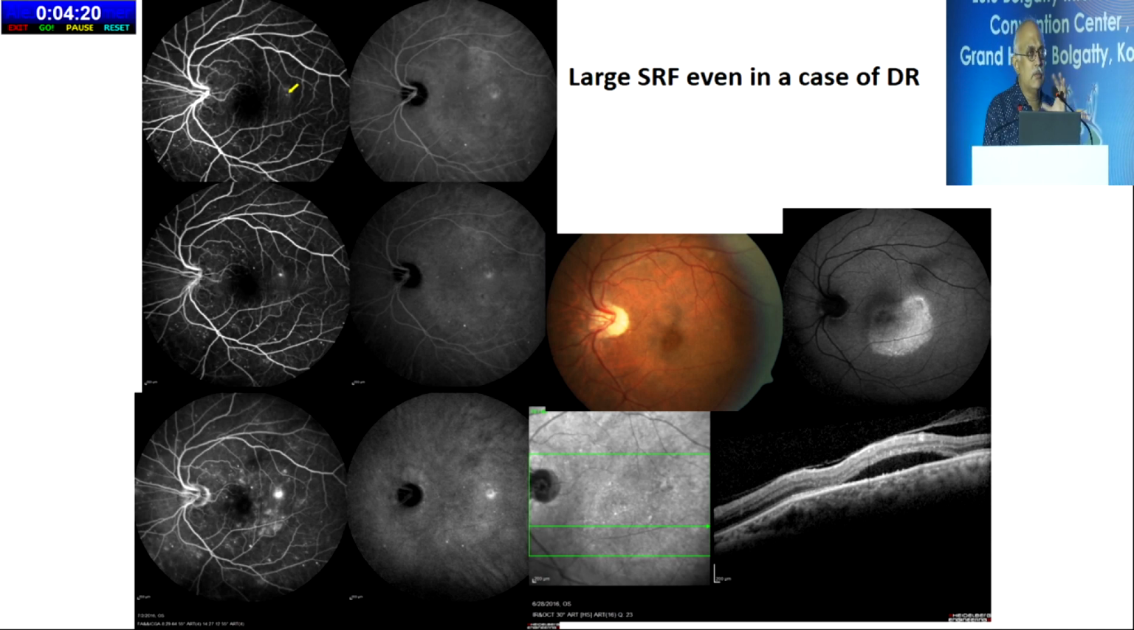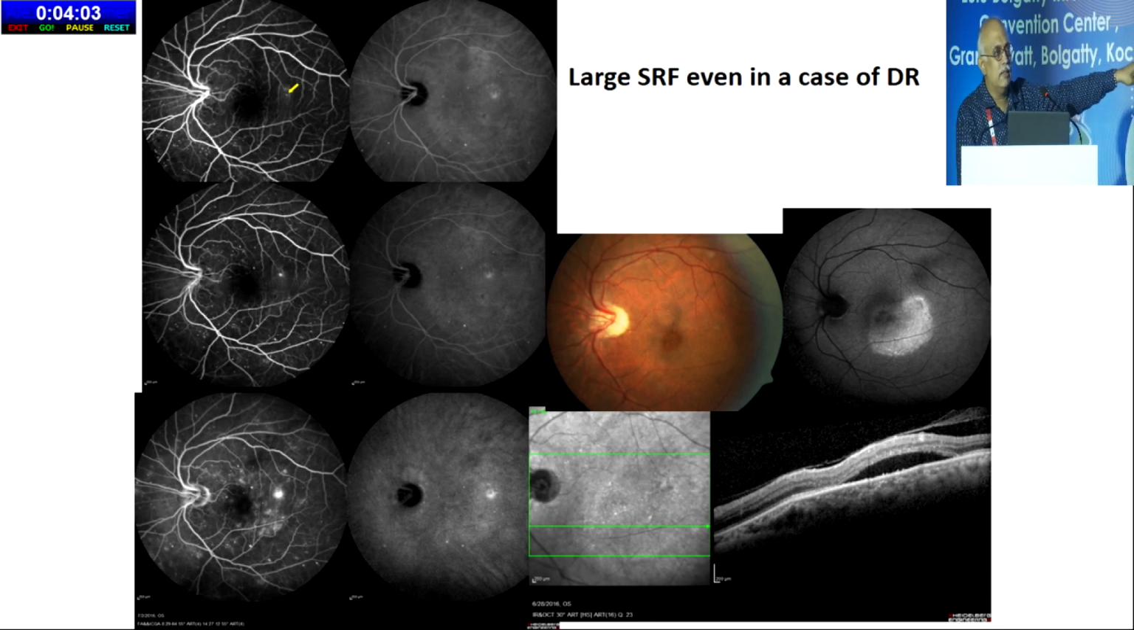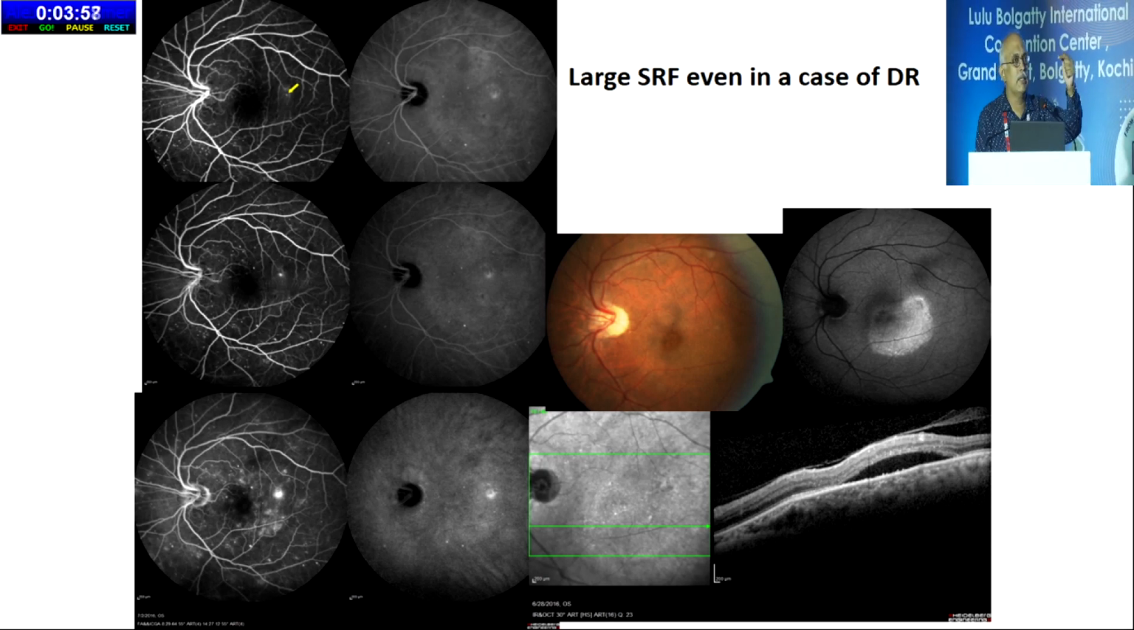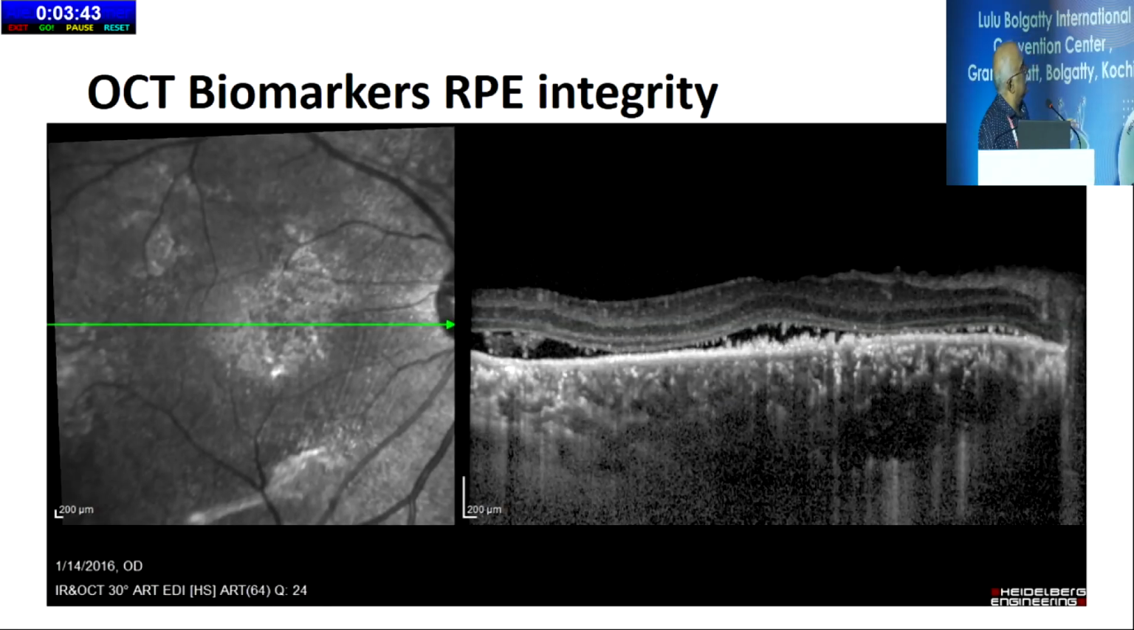Then there are some masquerades. This is a case of diabetic retinopathy with a lot of microaneurysms in the fundus photo and angiogram, but you can see a small leak. When you see such a large serous detachment, it is unlikely to be diabetic retinopathy. Actually, it is a little eccentric, not under the fovea. We see small serous detachment in diabetic maculopathy. Here it is a little eccentric, and it's a large SMD. So if you see a large SMD, always think about central serous chorioretinopathy and not DME, or there is an underlying CSCR-like picture in a DME. Then there are RPE OCT biomarkers.